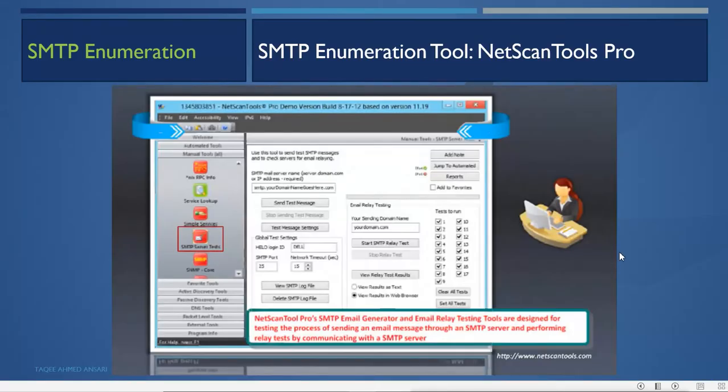So that was also a tool which we can use to scan. This is also a tool for SMTP enumeration. This is basically a testing tool for the SMTP protocol, but an attacker can use this tool to enumerate SMTP to get information about users.